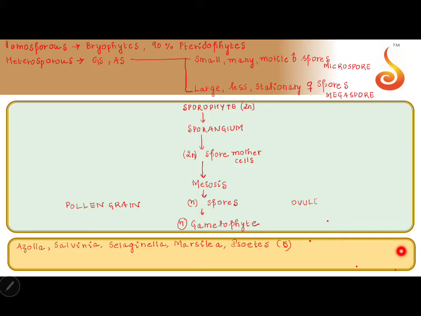So not ovule exactly. In the ovule we see the embryo sac, which is the female megaspore. Okay, so you see the pollen grain is microspore. So the haploid spore is pollen grain here, and the haploid spore is embryo sac in ovule.